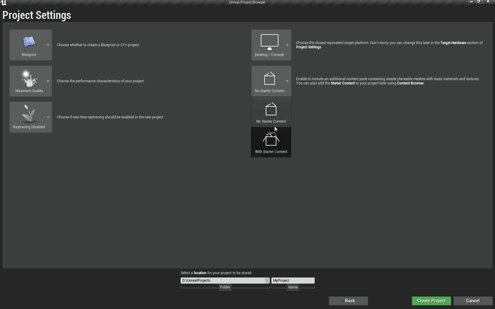And then as far as starter content, I would recommend you to add it, because we don't want to spend time actually creating assets. We want to learn the actual engine. So you can just choose this. In here you need to select the location for your project, and in here you need to select the name. Once you have done that, you can just hit create project, and it will start actually creating the project, and that would be really awesome.